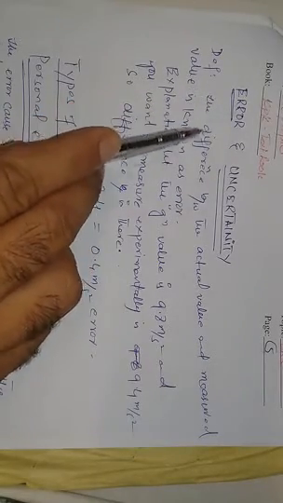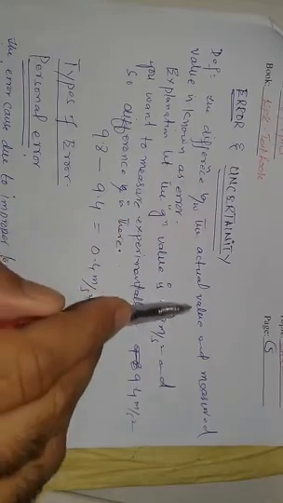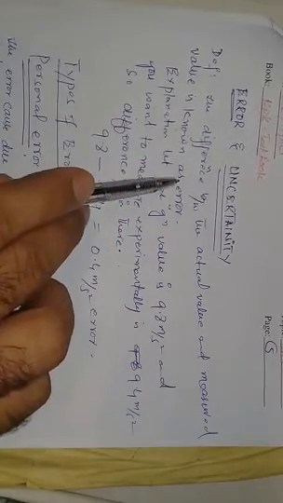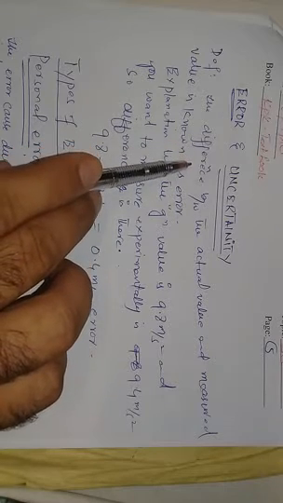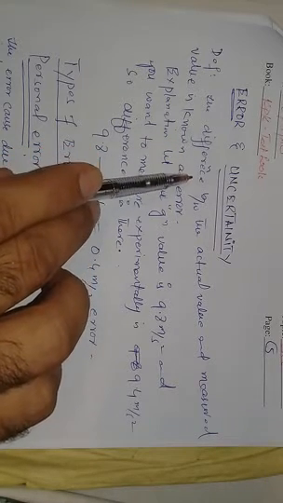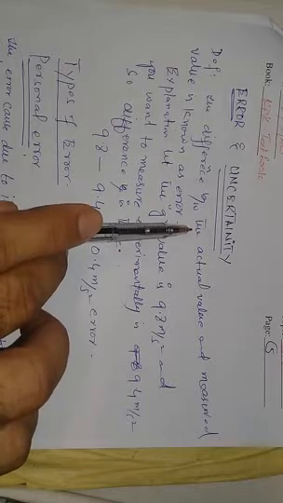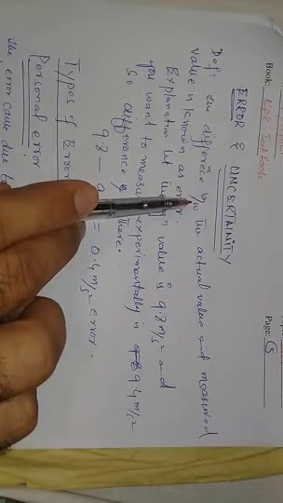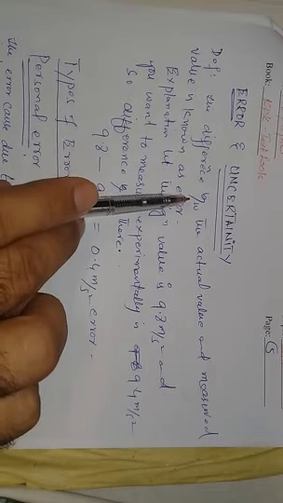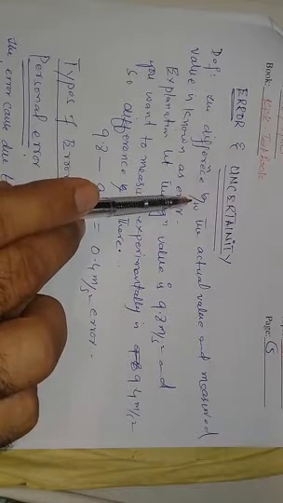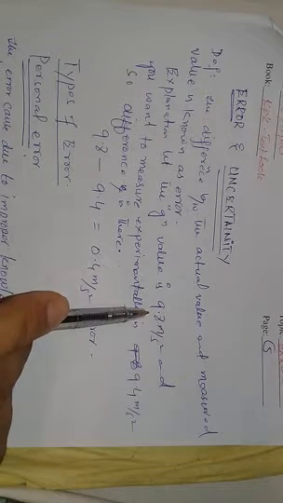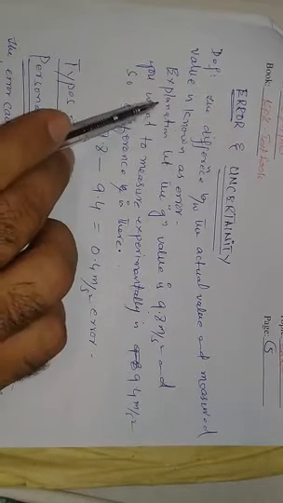Error: the difference between the actual value and the measured value is known as error. For example, g is the exact value, which is 9.8. Now we want to measure it by some experiment, by some apparatus, and we got a value other than 9.8. So it means we made some mistake, an error.